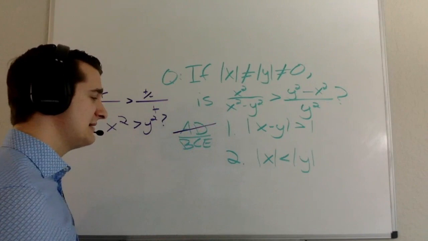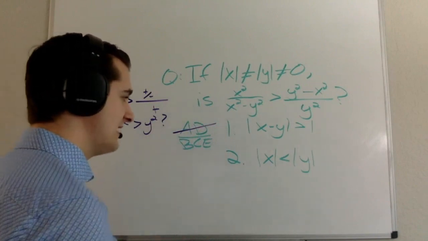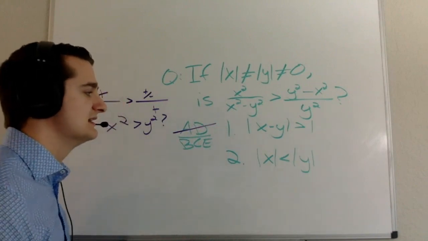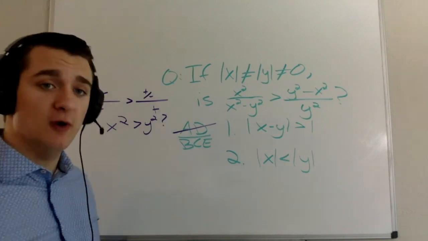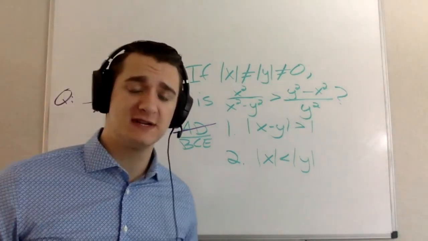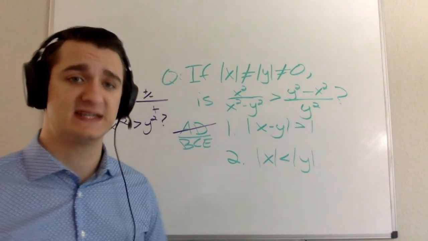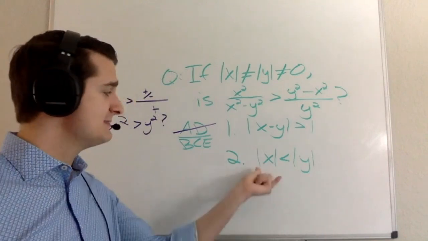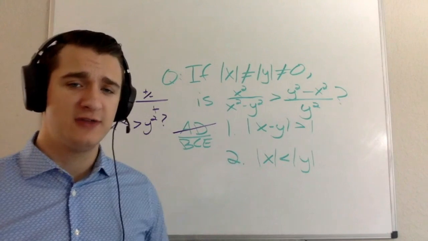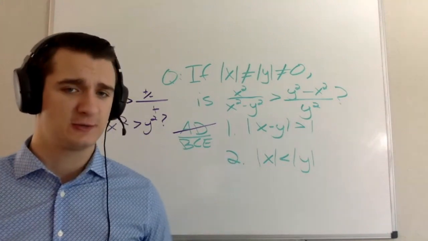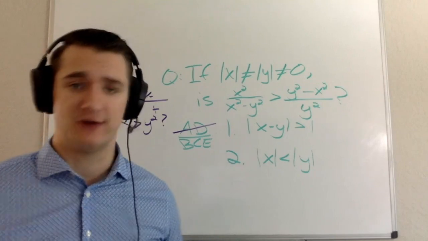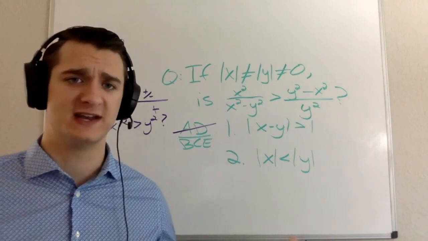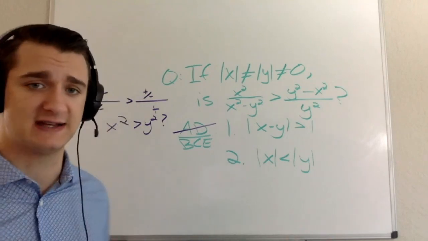When I think about statement 2, I'm told that the absolute value of x is less than the absolute value of y. Here's what I can do: I can square both sides. The reason I can square both sides is because I'm dealing with absolute values, so I know I'm not multiplying by any sort of negative. I can square both sides and I don't have to flip the sign, because I'm dealing with positives on both sides.